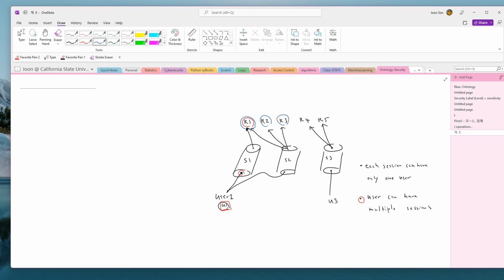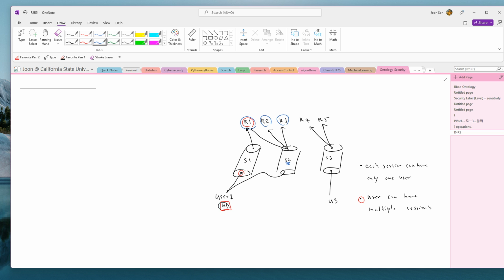So it depends on the purpose. User 1 can activate S1 to have R1, or user 1 can activate S2 to become role 1, 2, and 3 at the same time.